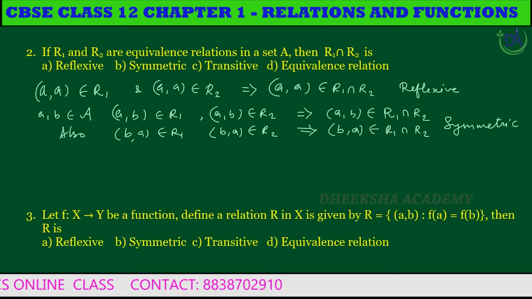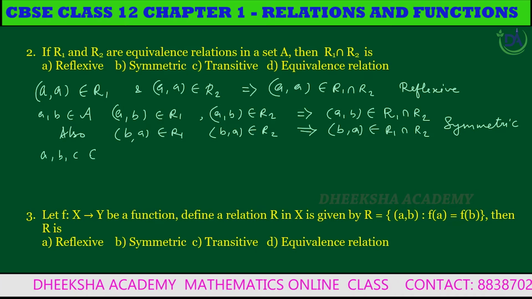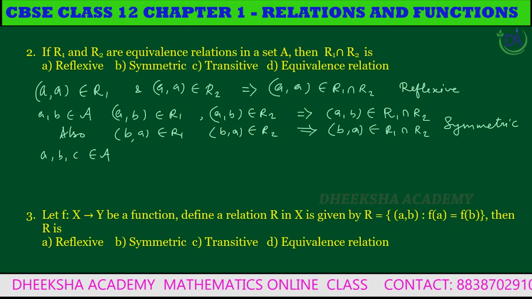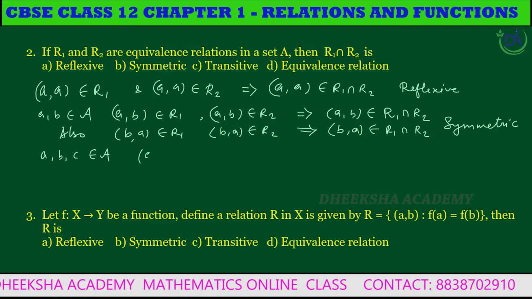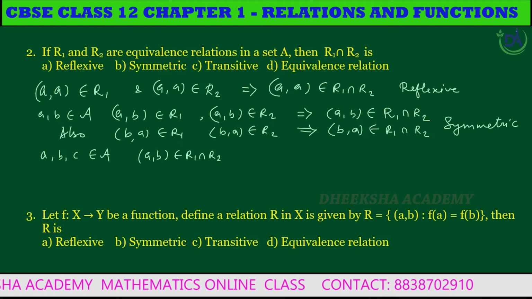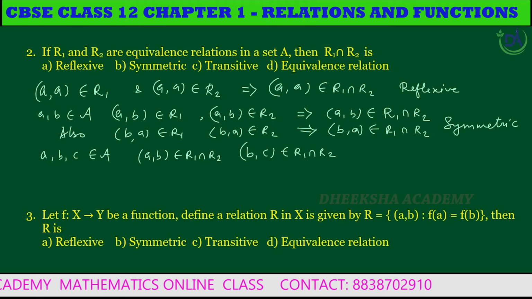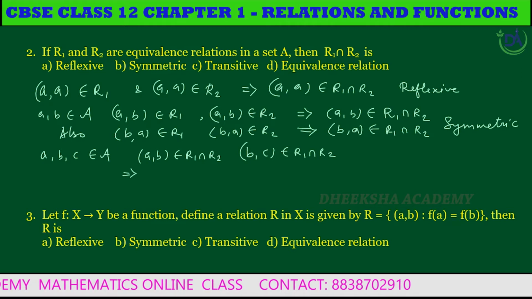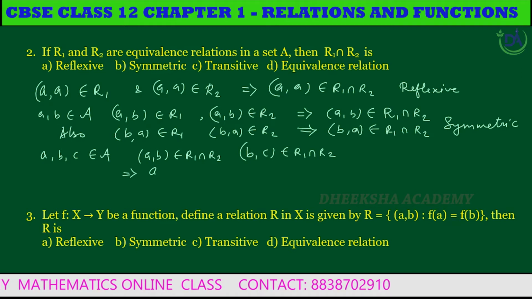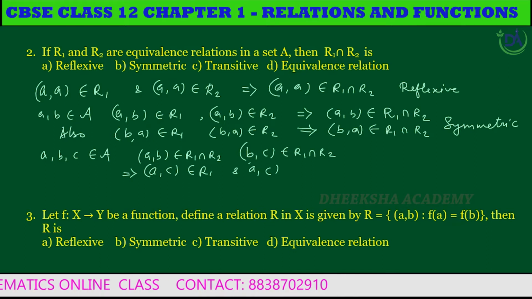Third one. Let A, B, C belong to set A. The ordered pair (A, B) belongs to R1 intersection R2 and (B, C) belongs to R1 intersection R2, which gives (A, C) belongs to R1 and (A, C) belongs to R2.